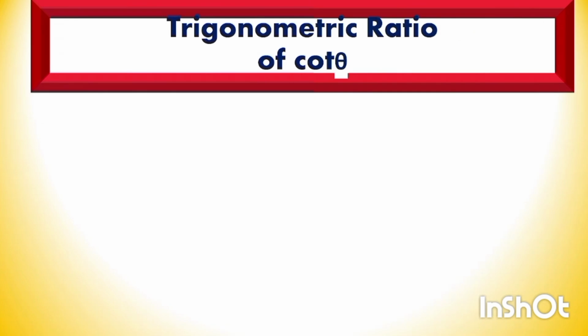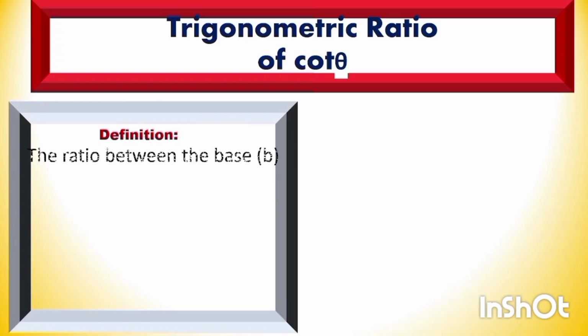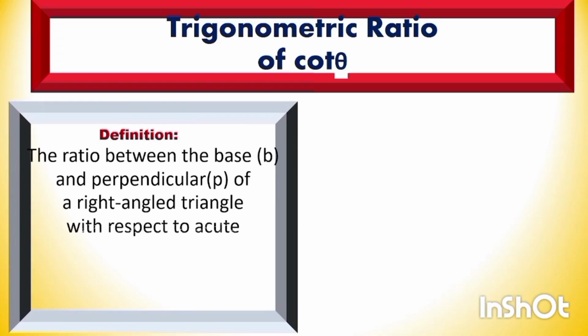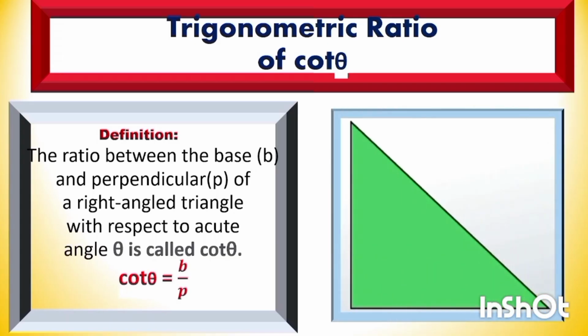Trigonometric ratio of cot theta. The ratio between the base and perpendicular of the right angle triangle with respect to the acute angle is called cot theta. Cot theta is equal to B by P. It is the reciprocal of tan theta. Theta is the acute angle, B is the base, and cot theta is equal to B by P, the reciprocal of tan theta.